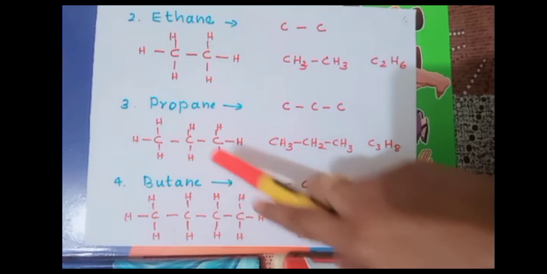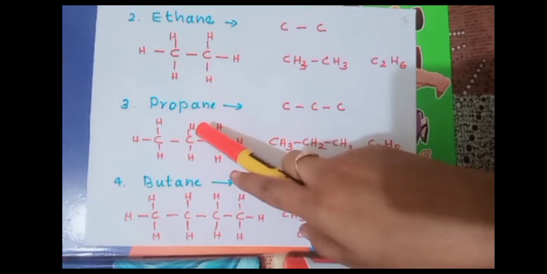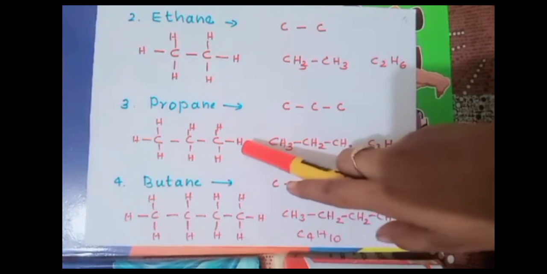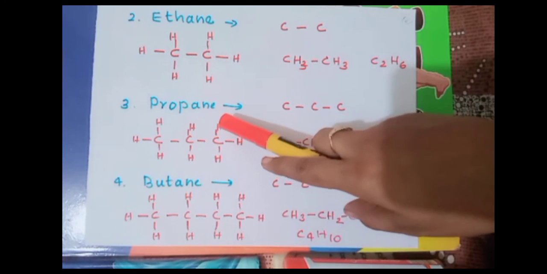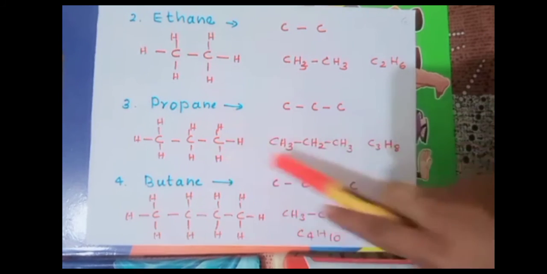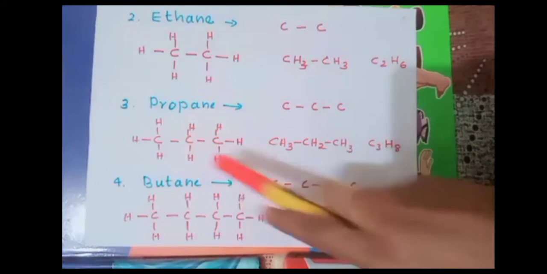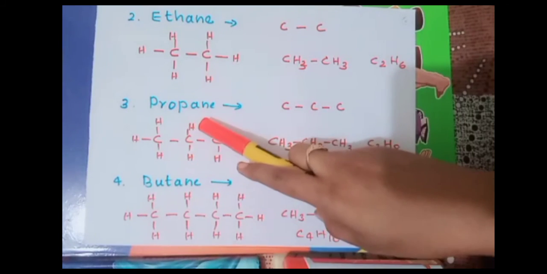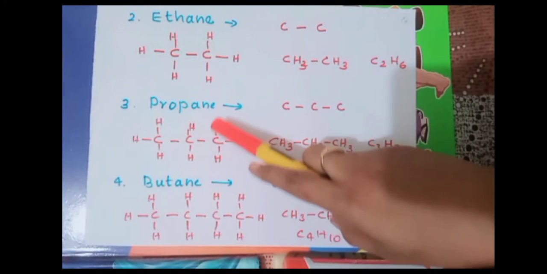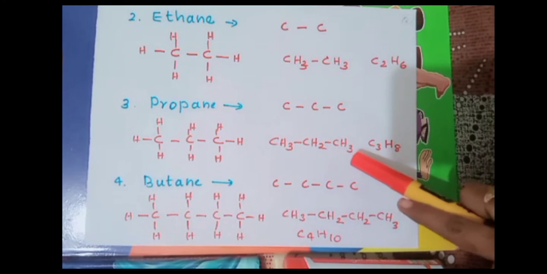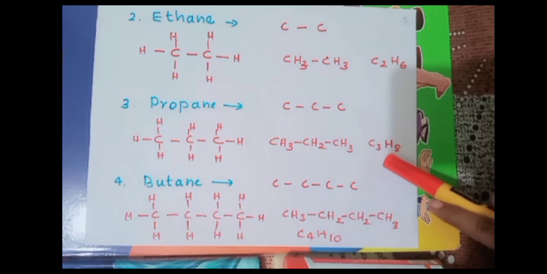So there will be 2 bonds with hydrogen atoms, and at the last carbon there will be 3 hydrogen atoms with the bond. So the molecular formula will be CH3 bond CH2 bond CH3, or in short we can write C3H8.